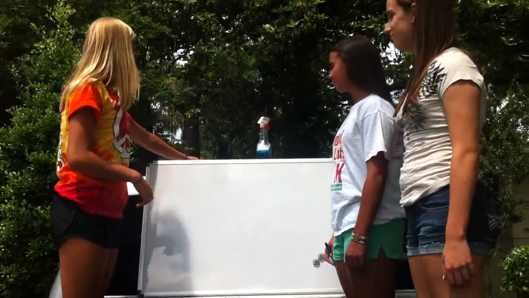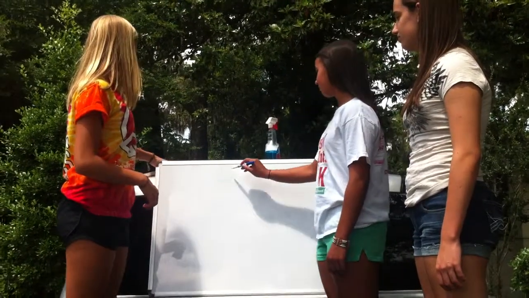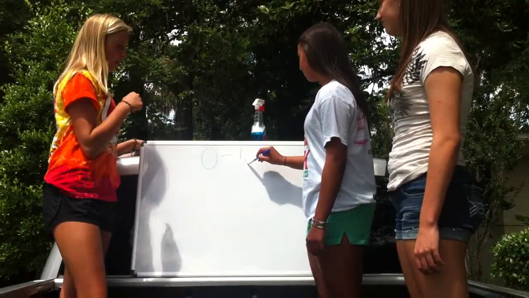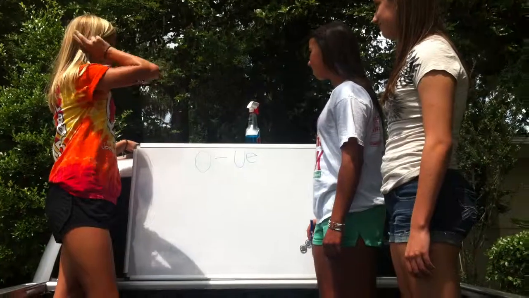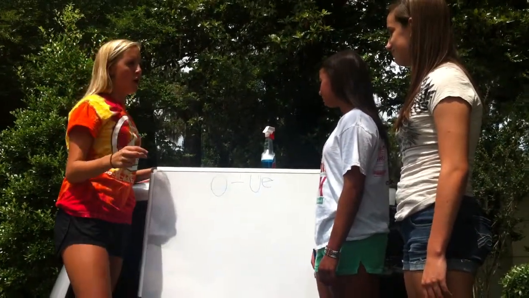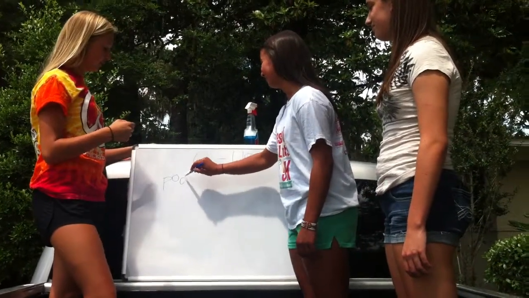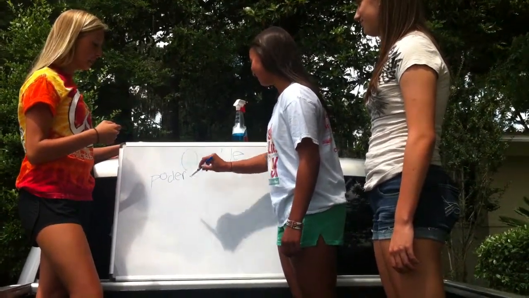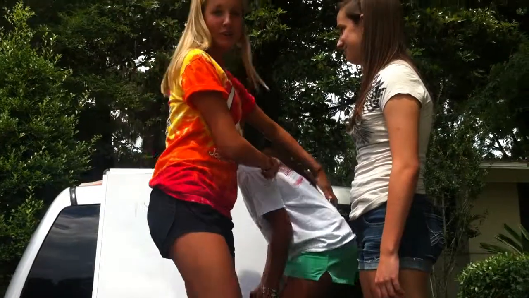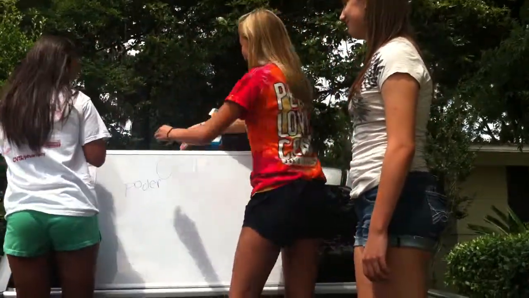Now today we will be learning how to change the stem change from O to UE. With this, what you do is you take the O in the verb and you change it to UE. So for example, we're going to use poder. We're going to switch because we're having trouble.